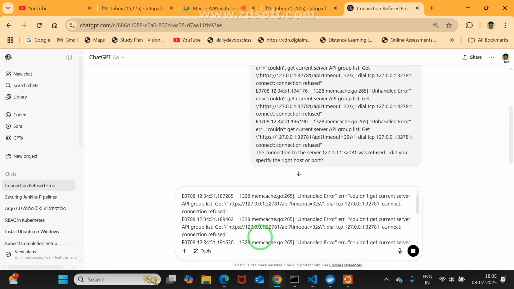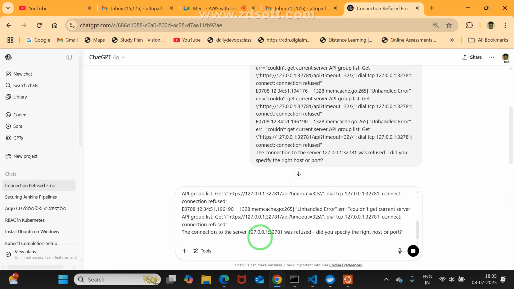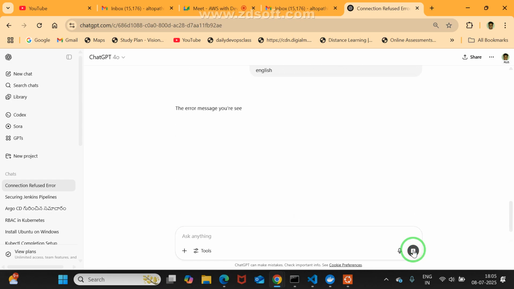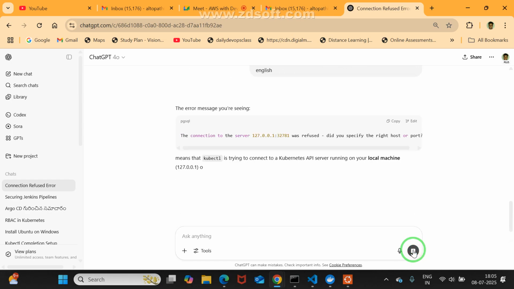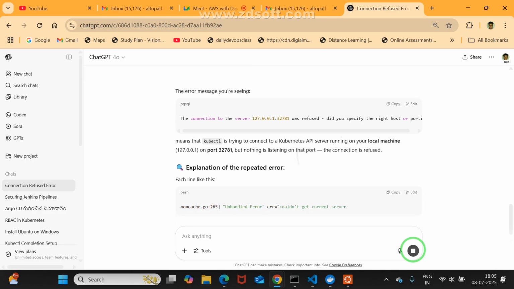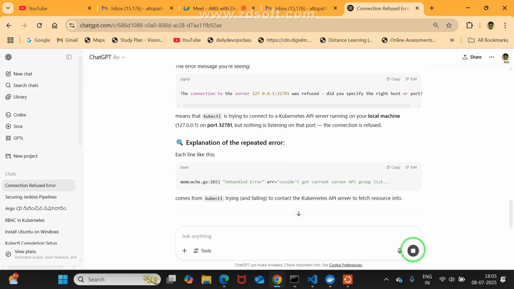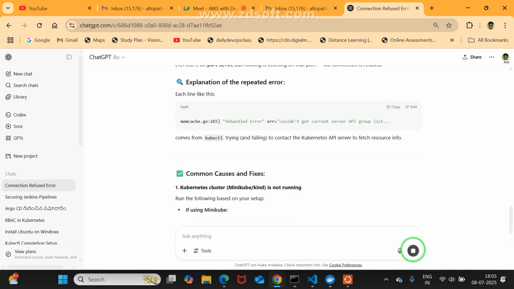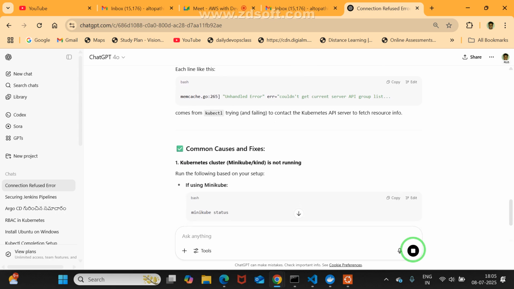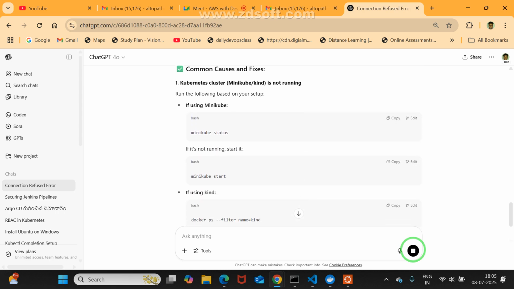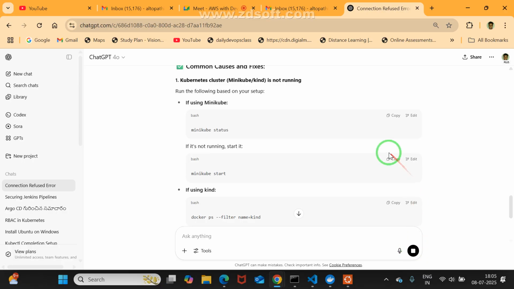Following the trace on your setup, check the minikube status.